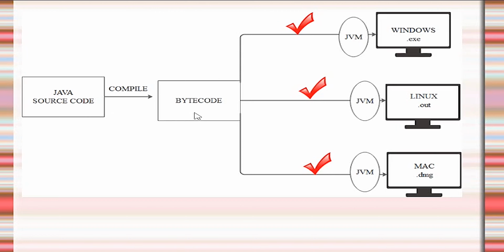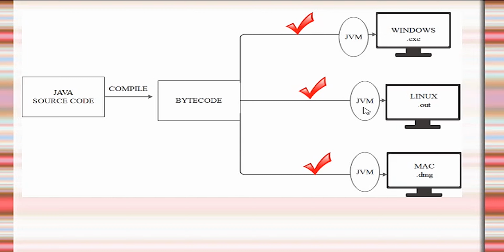Now, if we compile our Java program, a bytecode will be generated. Whenever we run this bytecode on a Windows machine, the JVM will translate this bytecode according to the Windows instructions and it runs successfully. If I want to run the same program on a Linux machine, I take this bytecode and run it on the Linux machine.